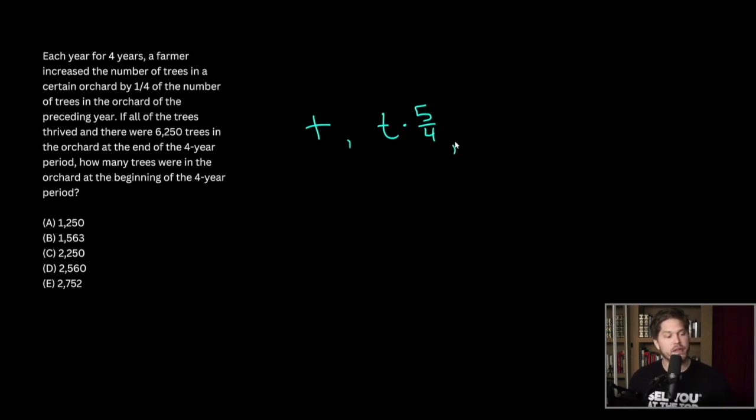In the next year, we do this again, so we have T times 5/4 times 5/4, and we do this 2 more times for our 4-year period. All in all, we have T times 5 over 4 to the 4th power equal to our resulting